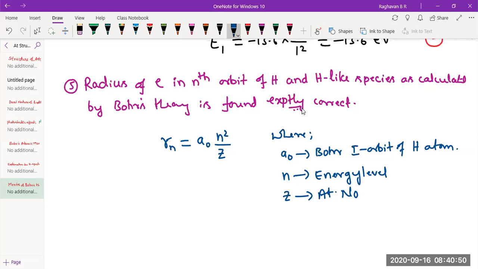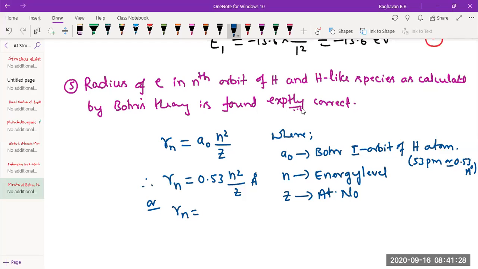And Z is the atomic number. Now this a naught is the Bohr first orbit radius. Its value is 53 picometer, or in terms of Angstrom, 0.53 Angstrom. Therefore, you can write the radius of electron in nth orbit of hydrogen and hydrogen-like species as 0.53 n square by Z in terms of Angstrom,